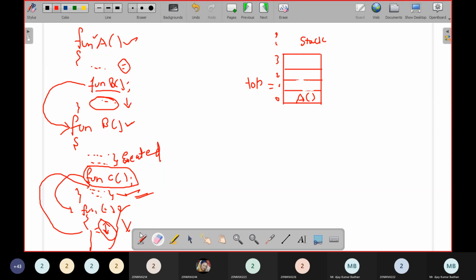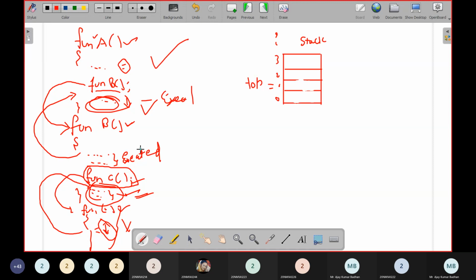So I have removed it. Why? Now the controller has come to function B and it is executing the remaining statements here. What are left with respect to function C? Once it is completed, it will again come back to function A. So when it is coming to function A, we will remove that particular function from the stack, and whatever the statements are there after function B will be executed. So these statements will be executed and your task is completed.